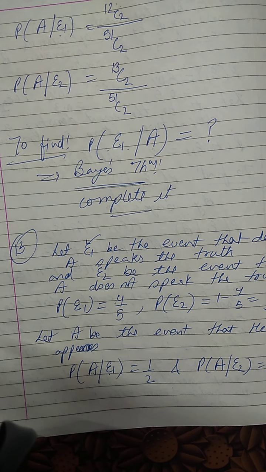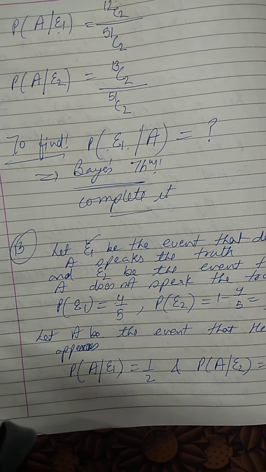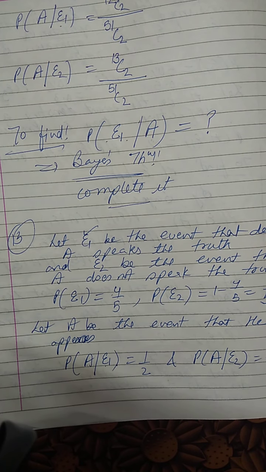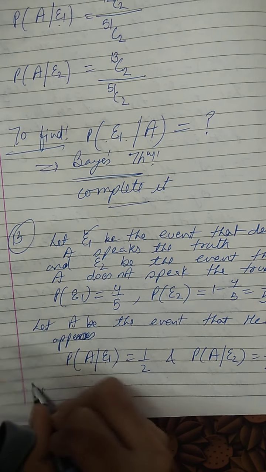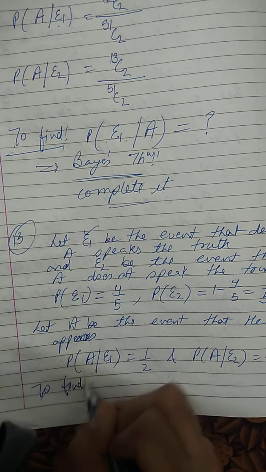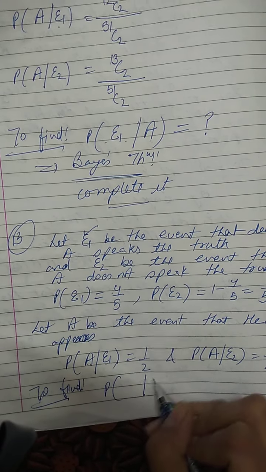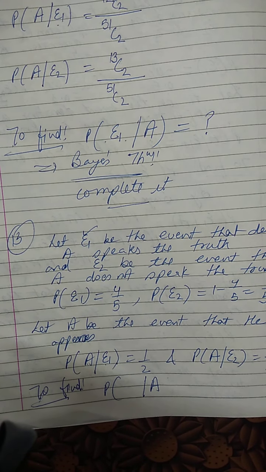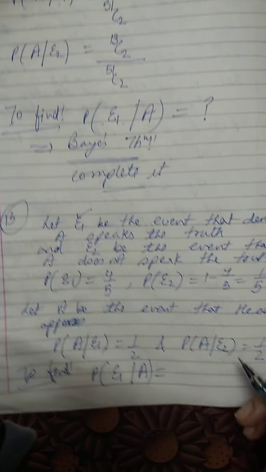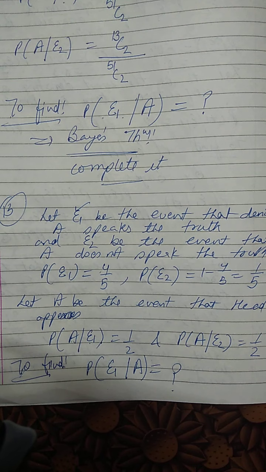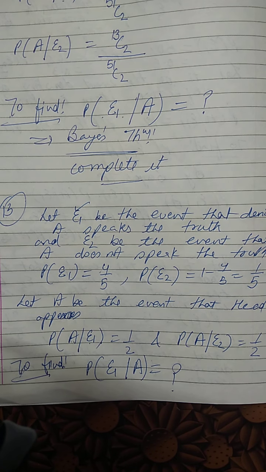And now we have to find the probability that actually there was a head. What are the chances that the person speaks the truth also? So probability of E1 given A, you people have to find, right? So you people can complete it.